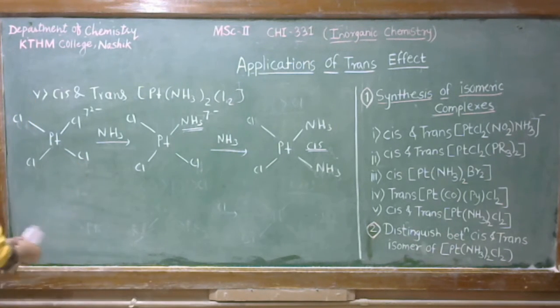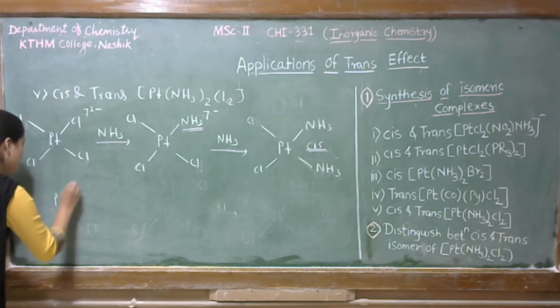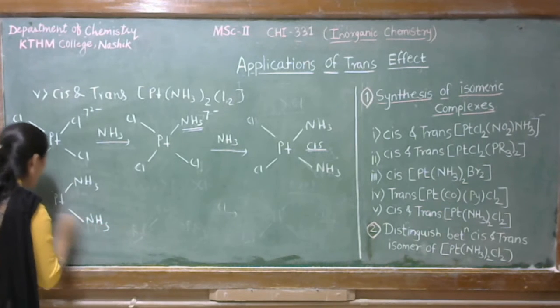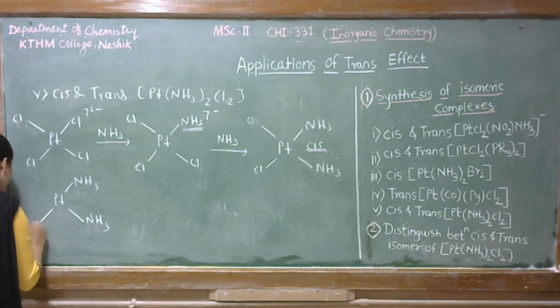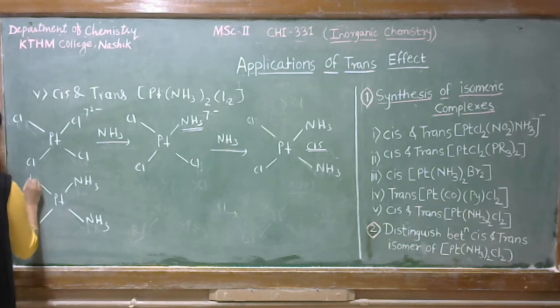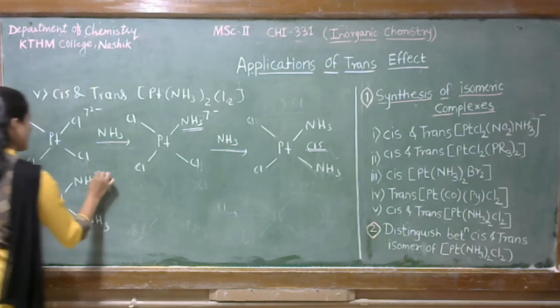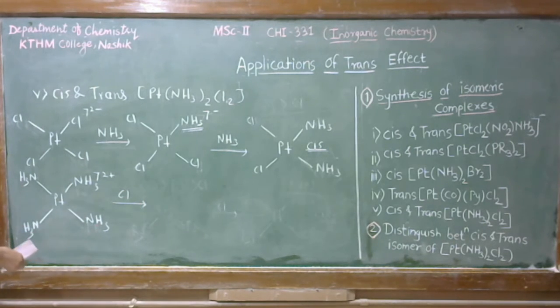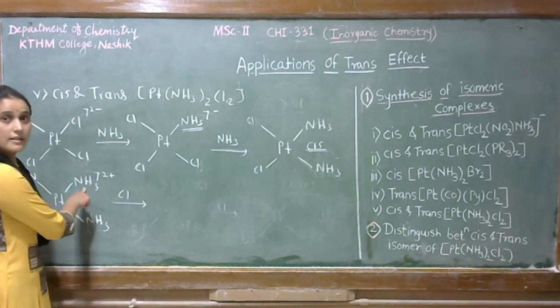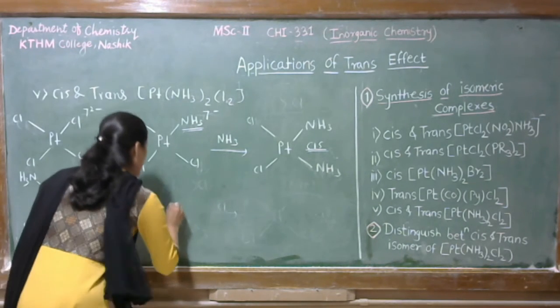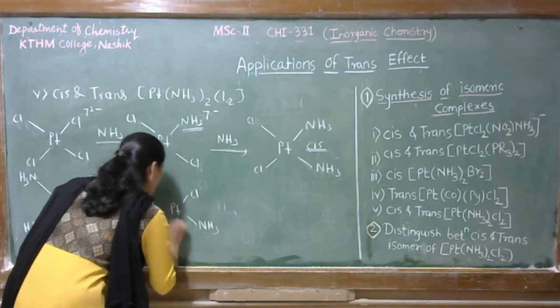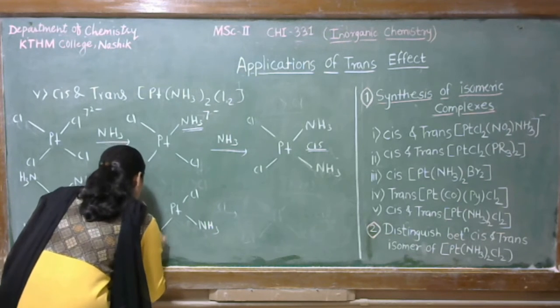Now let's see the synthesis of the trans isomer by using Pt(NH3)4 2+. When we treat 1 mole of Cl with this complex, any one NH3 gets replaced by this Cl. So we get PtCl(NH3)3.